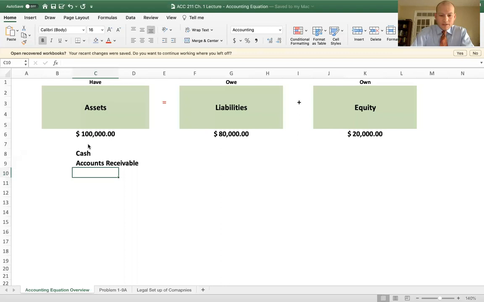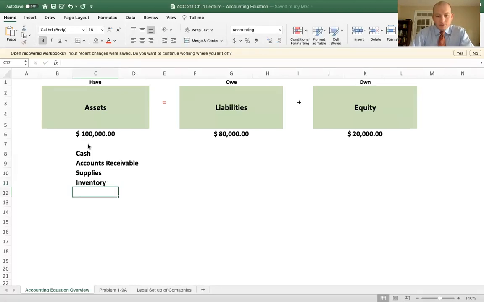Supplies. That is also an asset. Supplies would be, for example, this pen, a legal pad, markers, paper clips, paper clamps. Those are supplies. You can borrow money or buy supplies on credit, or you can buy them outright.